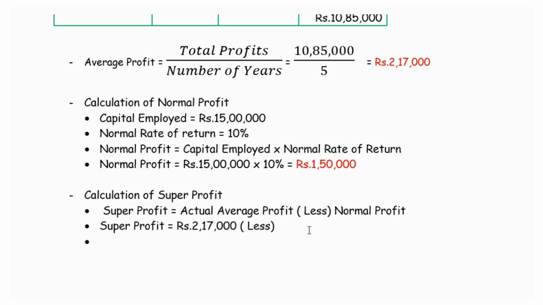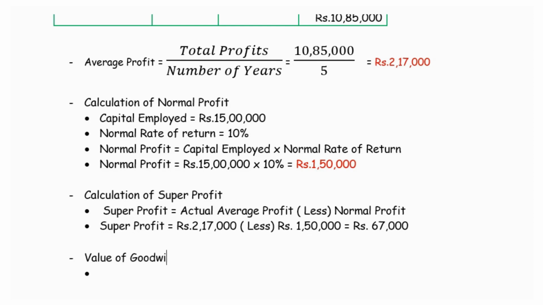This is the expected returns from the business operations. It is 1,50,000. So the difference amount is rupees 67,000. So this is the super profit. And finally, we will be estimating the value of goodwill.